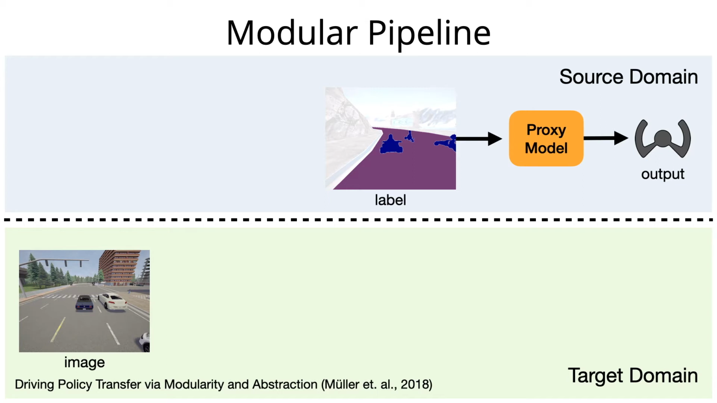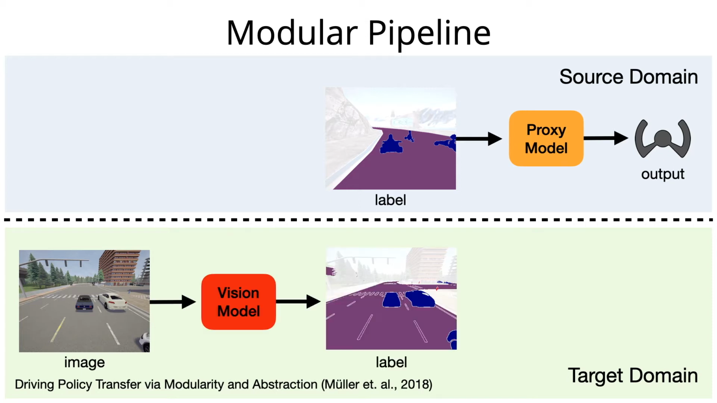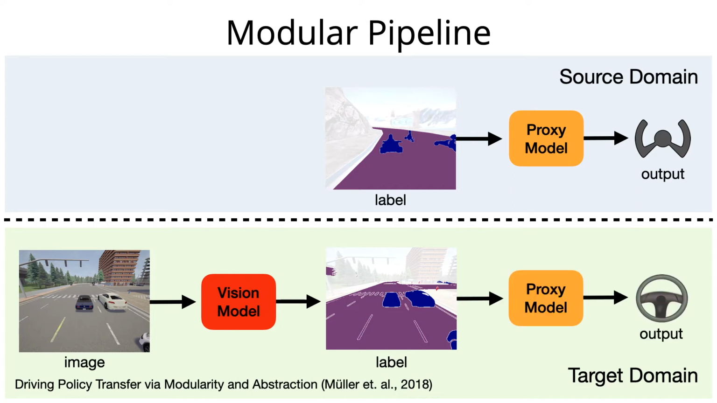First, we train a proxy model that acts on some abstract intermediate representation in the source domain, generally a visual recognition task such as semantic segmentation. Next, a vision model maps the raw image to this intermediate representation in the target domain. Finally, we can stack this vision model with the source proxy model at test time. Since the domain gap between label spaces is small, this representation will generalize.